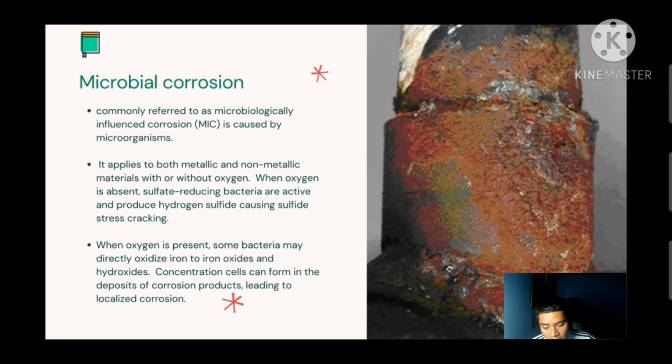Microbial corrosion. Microbial corrosion, commonly referred to as microbiologically influenced corrosion or MIC, is caused by microorganisms. It applies to both metallic and nonmetallic materials, with or without oxygen. When oxygen is absent, sulfate-reducing bacteria are active and produce hydrogen sulfide, causing sulfide stress cracking. When oxygen is present, some bacteria may directly oxidize iron to iron oxides and hydroxides. Concentration cells can form in the deposits of corrosion products, leading to localized corrosion.